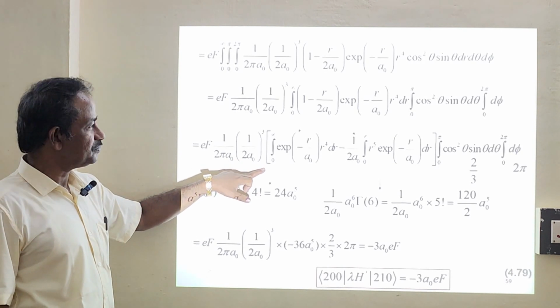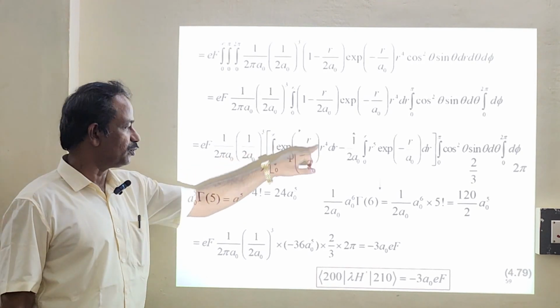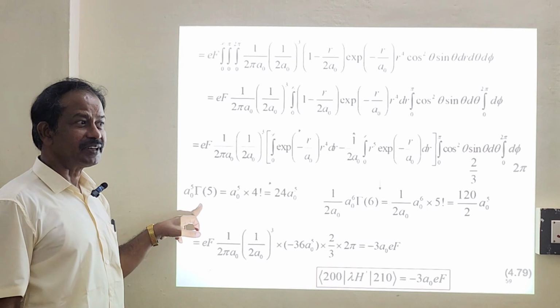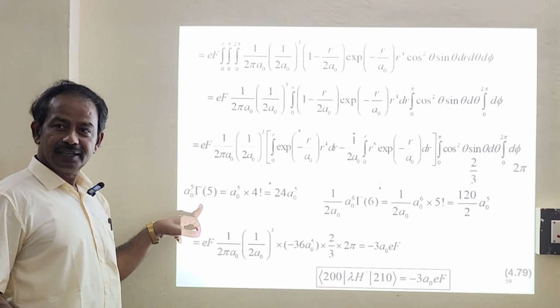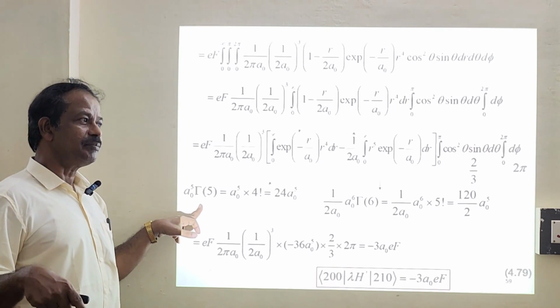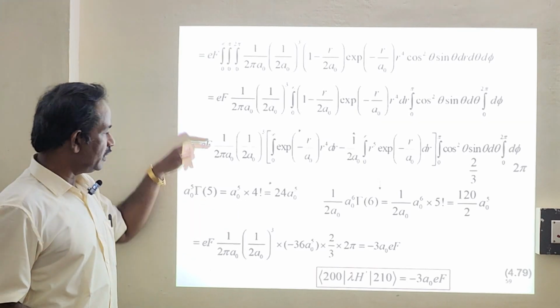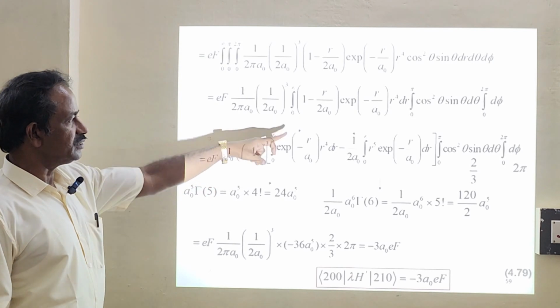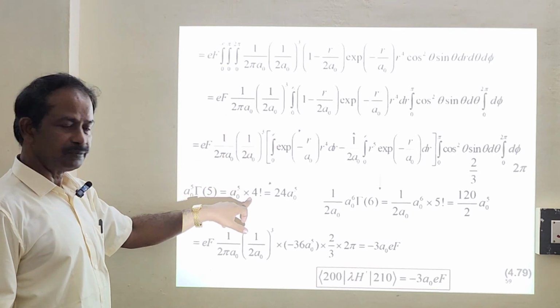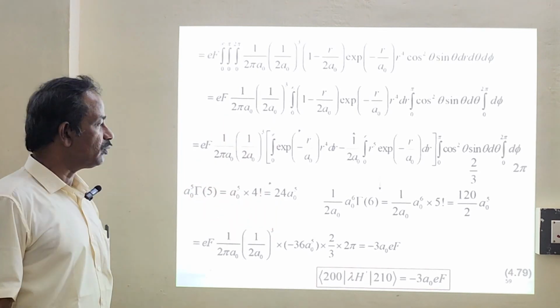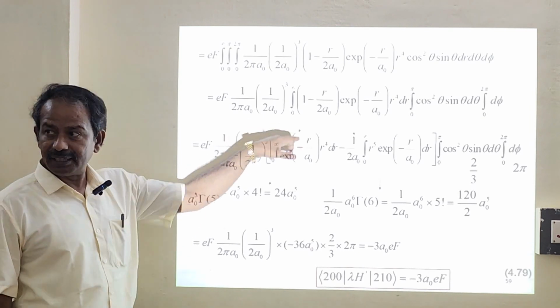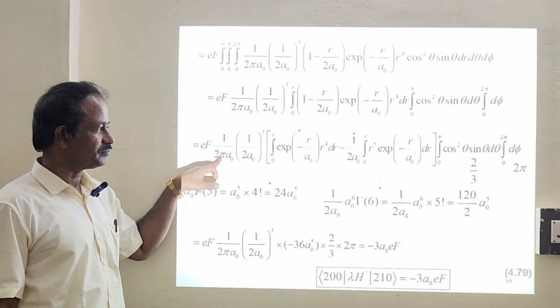This is a gamma integral. We have already seen r to the power 4. So gamma integral, gamma n equals n minus 1 factorial. So you will get a naught to the power 5. Simplify, you will get a naught to the power 5 times 4 factorial. The answer will be 24 a naught to the power 5. Already we have seen earlier how to solve this one.